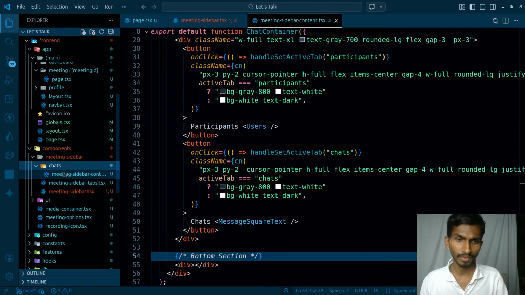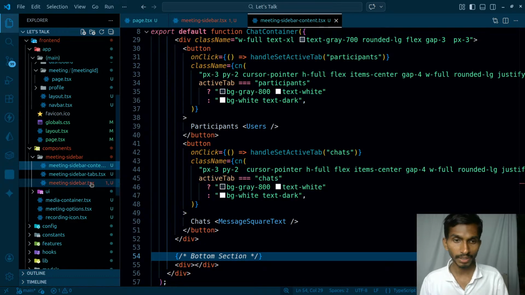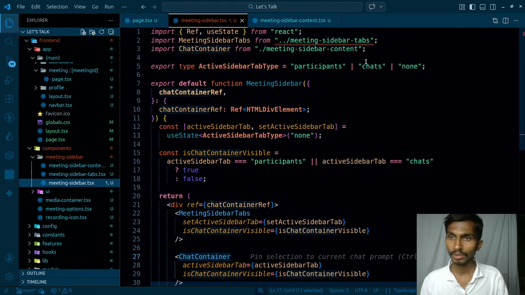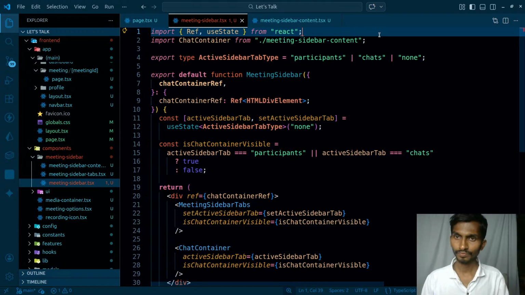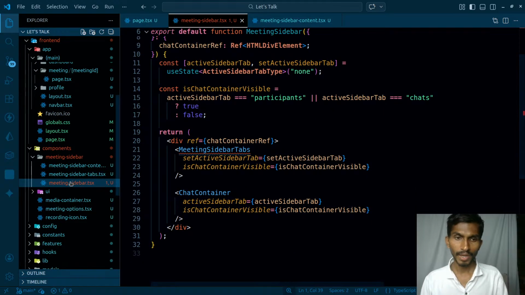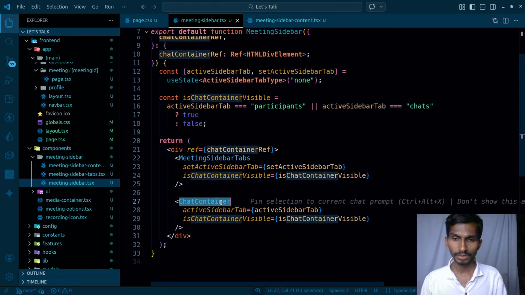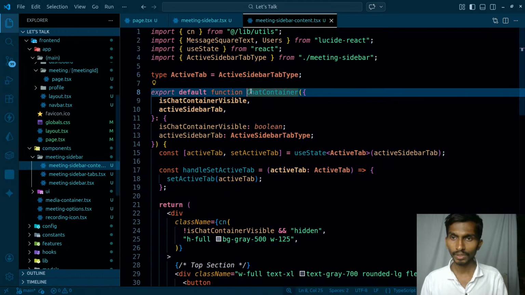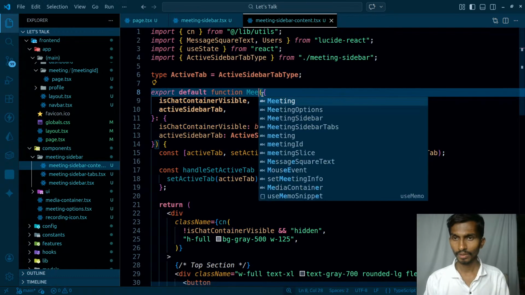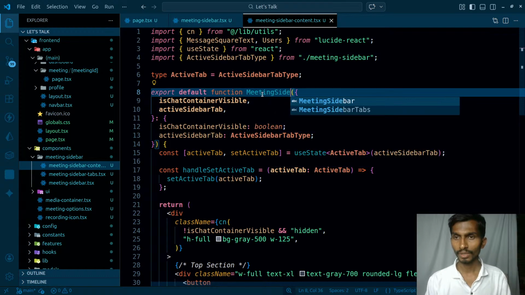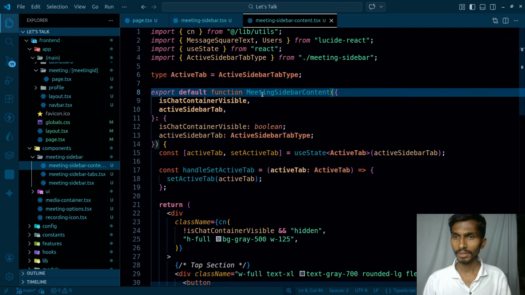I don't know about others, but for me, if I don't have good names, it's going to be really hard to manage things. By the way, let's simply get rid of this. I have this meeting sidebar. Inside this I have the tabs. Let's simply import the tabs. I have this chat container. Let's go to this one. This is actually going to be meeting sidebar content.